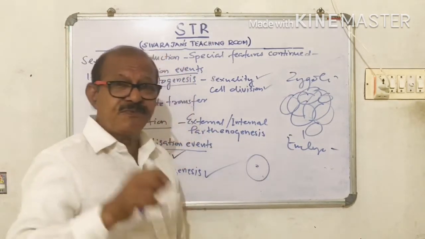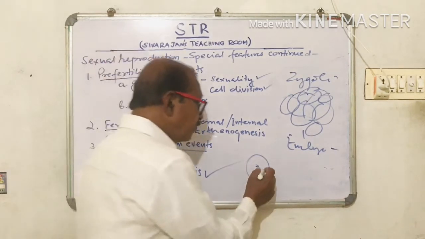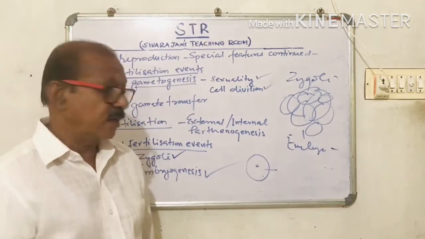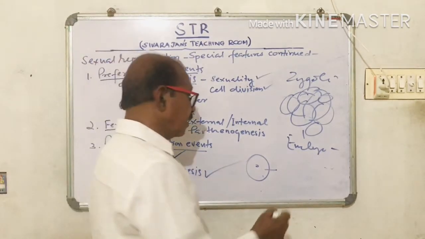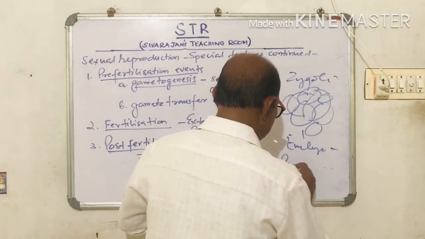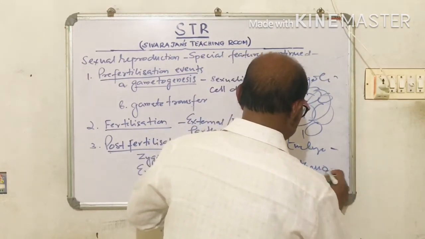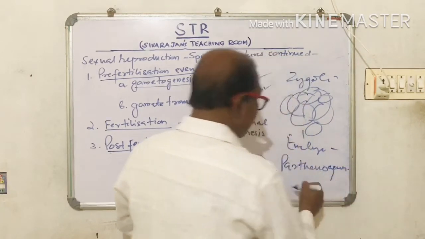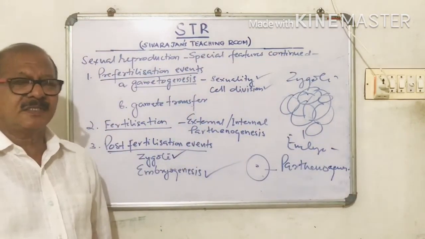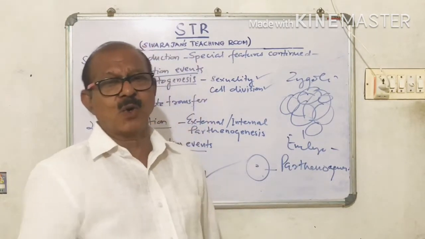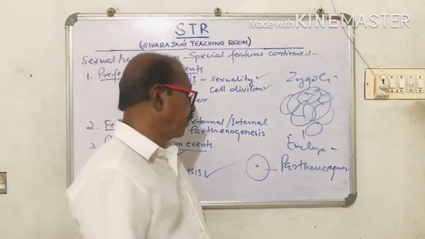This unfertilized egg in some organisms develops into the next young one. That process is called parthenogenesis. What is parthenogenesis? Parthenogenesis is the process of development of the unfertilized egg or ovum into the offspring.